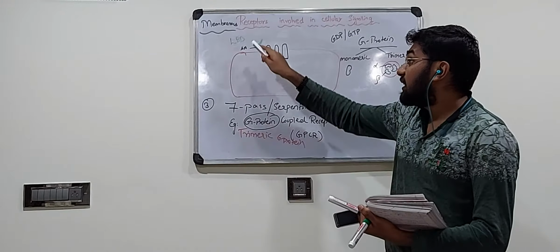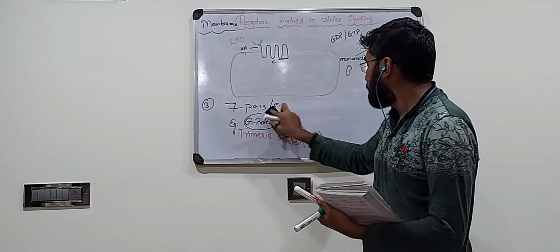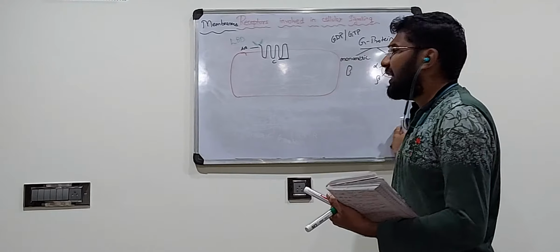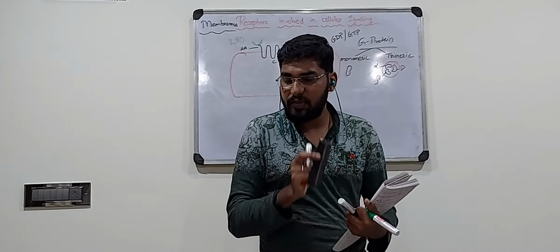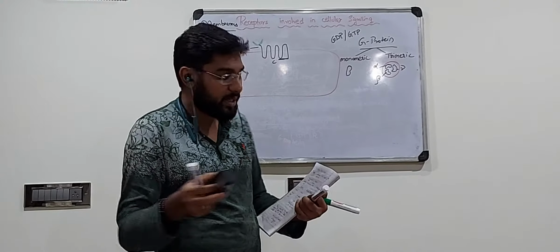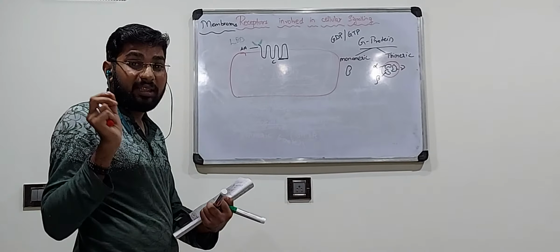Now, if there is some signal molecule that comes over here, that ligand molecule comes over here. So we are not going in depth of how they are activated. In this video, we are just going to talk about the broad classification or categories of receptors. Here and there we will just touch slightly.